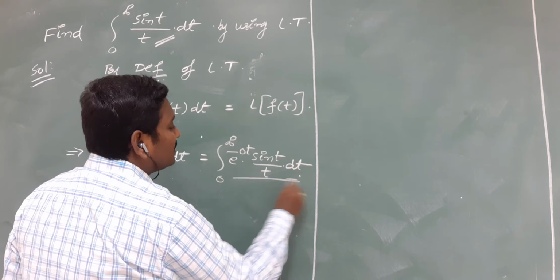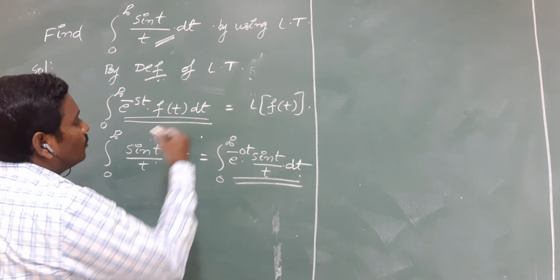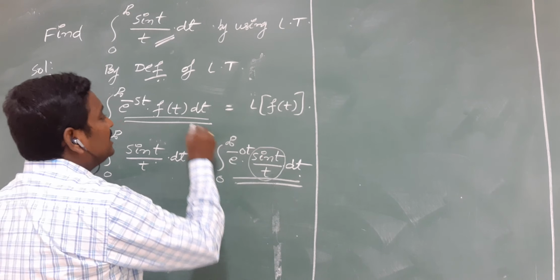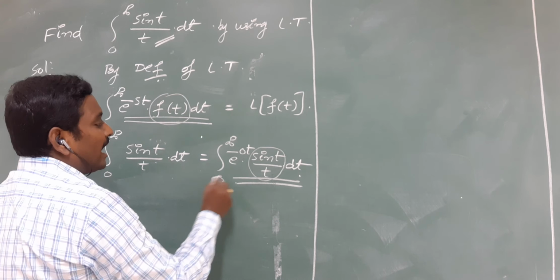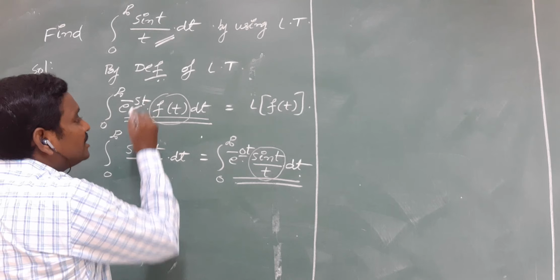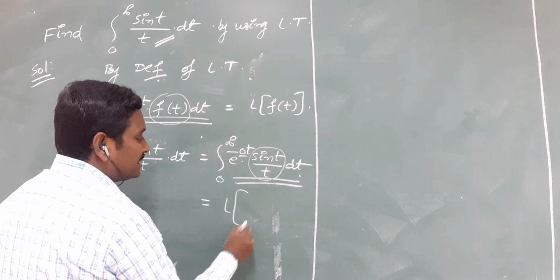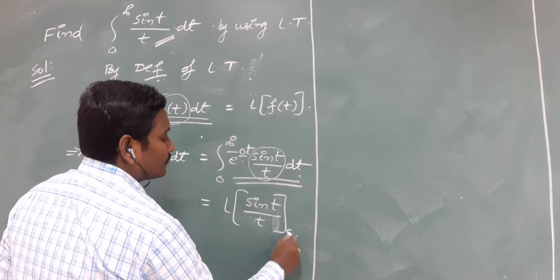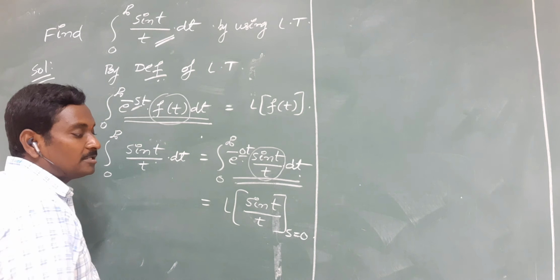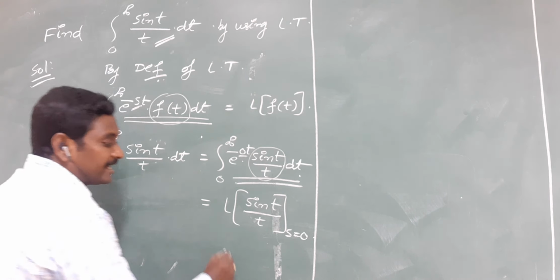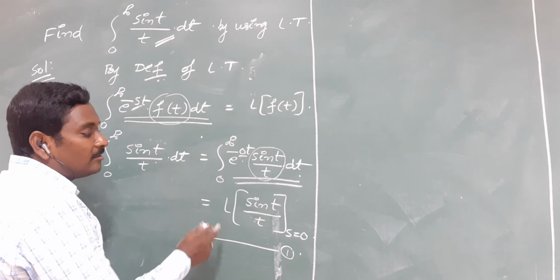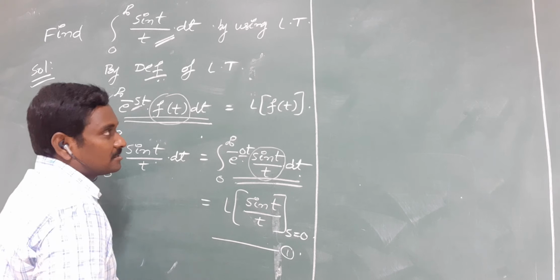Now compare this term with the original form. We have sin t by t instead of f of t, and s is equal to 0. That's why the result is L of sin t by t, putting s is equal to 0 in this Laplace transform. Take it as equation number 1. Now we are going to find out the value of L of sin t by t first.